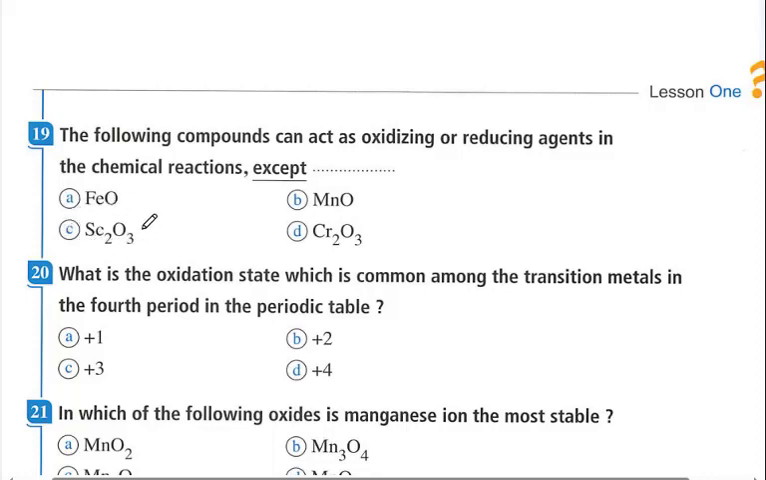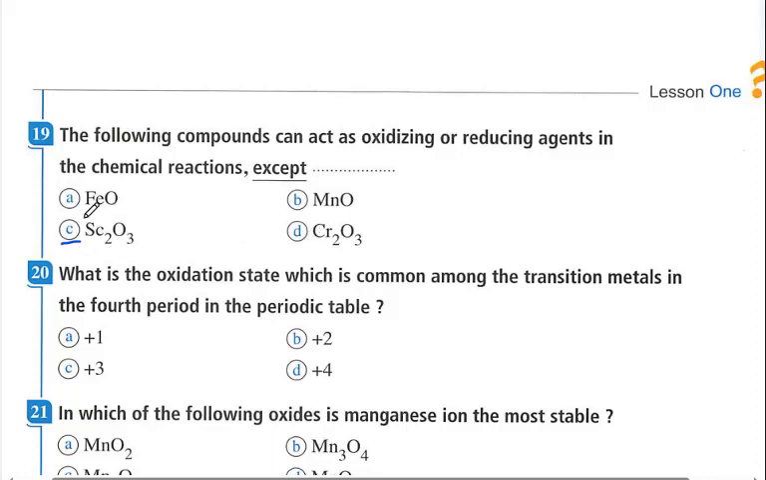Scandium here has only one oxidation state, positive 3. It can be reduced to scandium 0, elemental scandium, but cannot be oxidized more than positive 3. So this is the correct answer. It can be used as an oxidizing agent, but it cannot be used as a reducing agent, since it cannot be oxidized. Here chromium has the oxidation state positive 3, so it can be oxidized into positive 6 and can be reduced to elemental chromium, or can be reduced to chromium positive 2, as we all know that positive 2 is a common oxidation state for the first transition series.